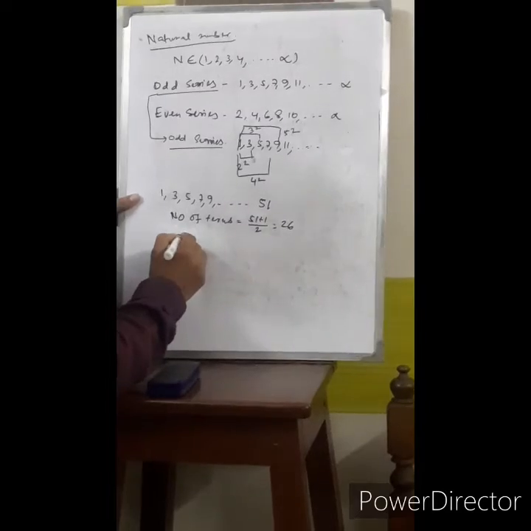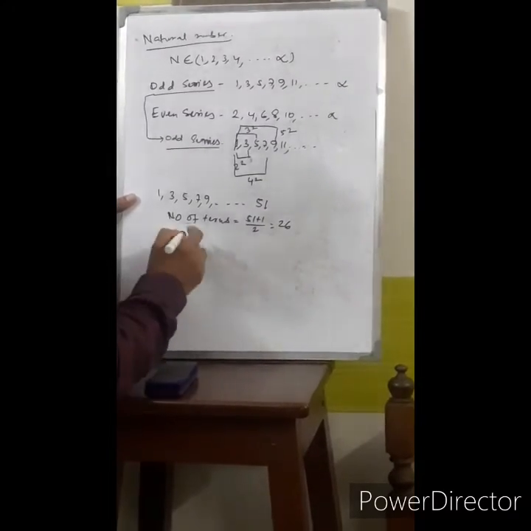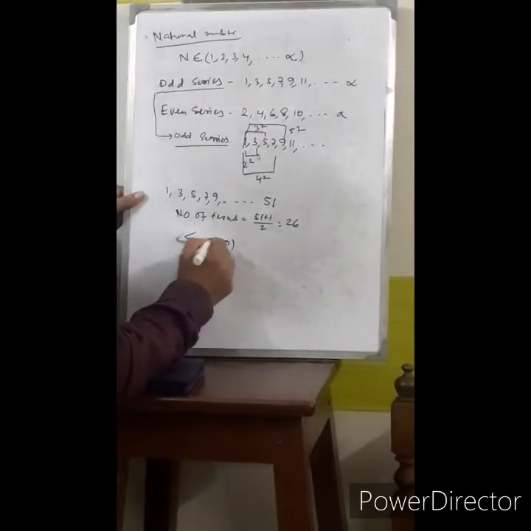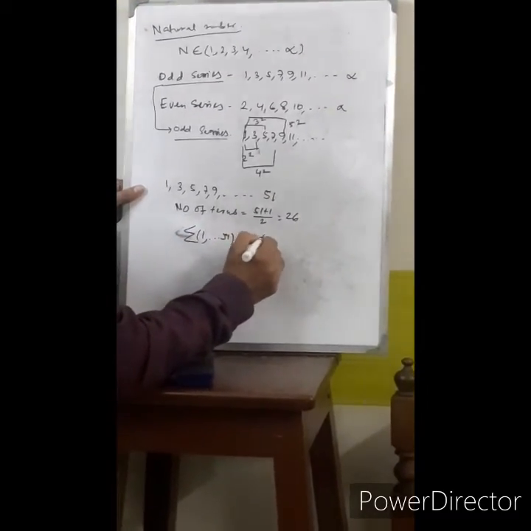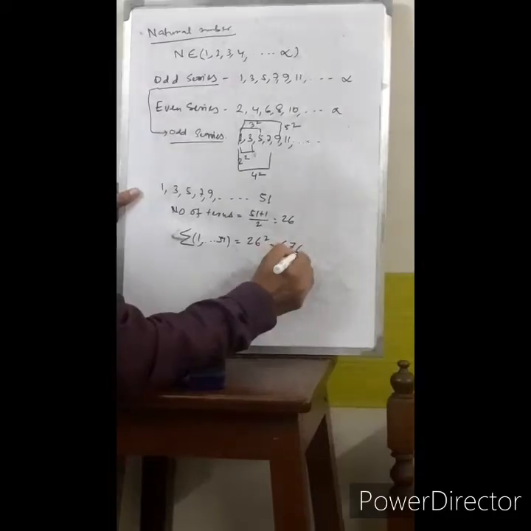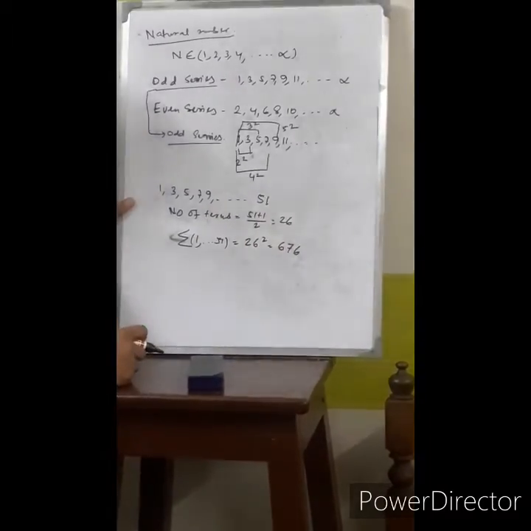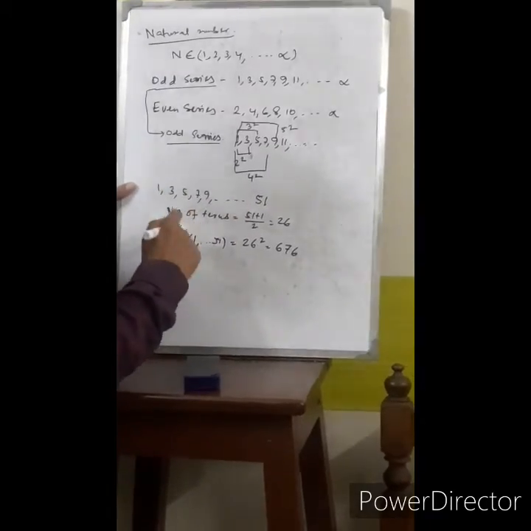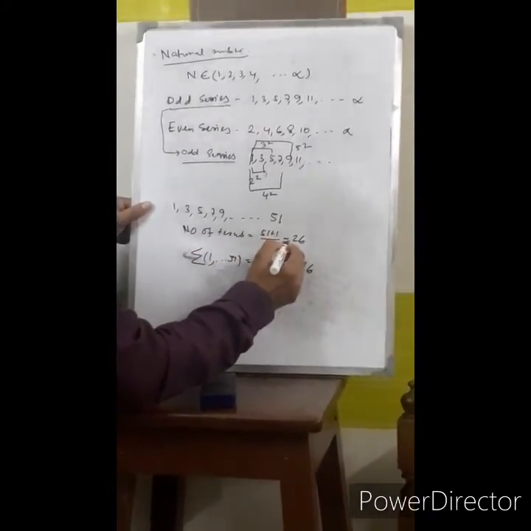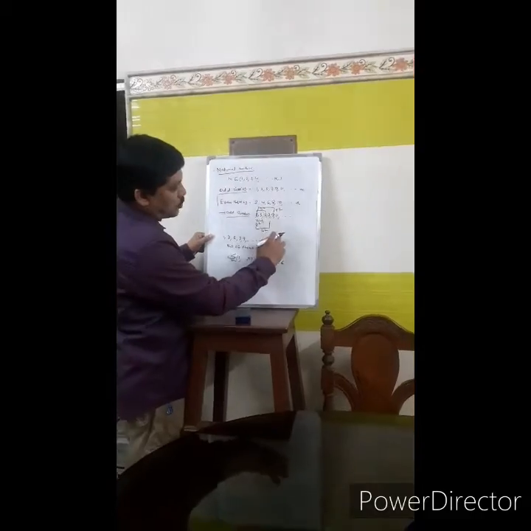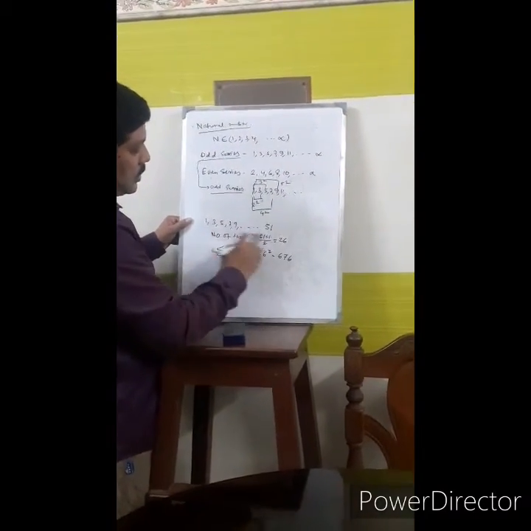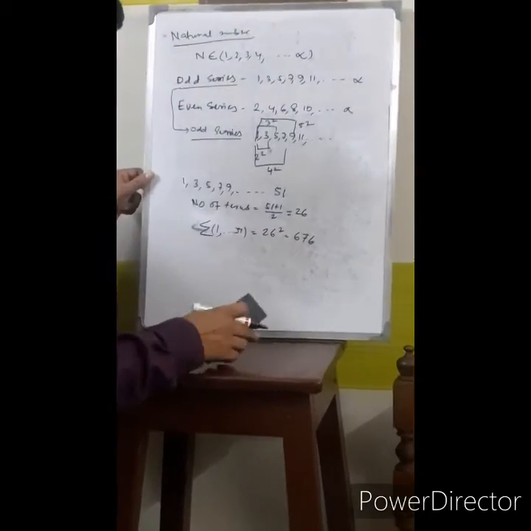So the summation of the series will be 26 square, that is 676. That is very easy to calculate. The question may be asked both ways. Maybe it can be asked as, please add up to 26 terms. Or, please add up to 51. Both ways we can calculate it.